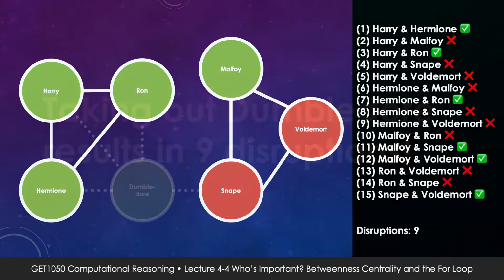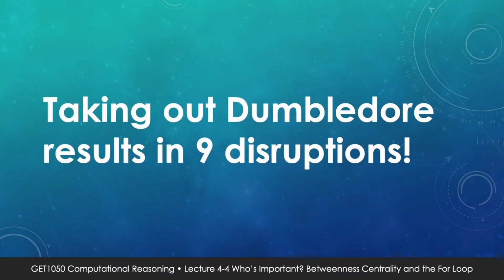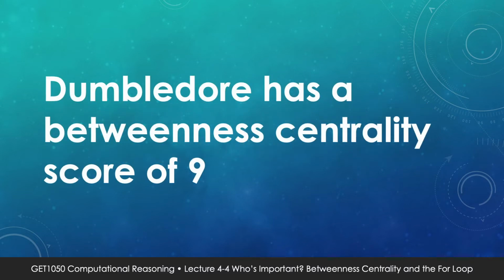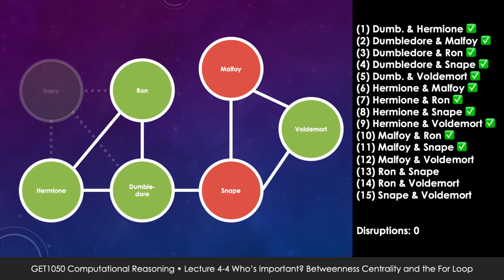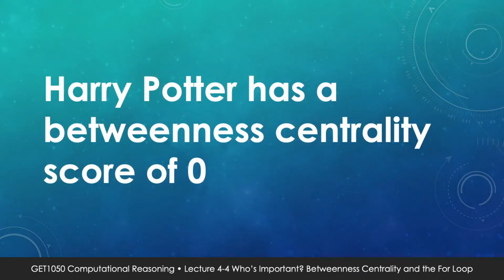So in total, Dumbledore's death will disrupt a total of 9 pairings. So Dumbledore has a betweenness centrality score of 9. Now, let's try Harry Potter. How many pairs will be disrupted if Harry's dead? Well, everyone can still talk to each other even though Harry's dead, right? So, there's 0 disruptions. In terms of betweenness centrality, Harry Potter is pretty useless in this network. Take him out and information can still pass on without any disruption whatsoever.